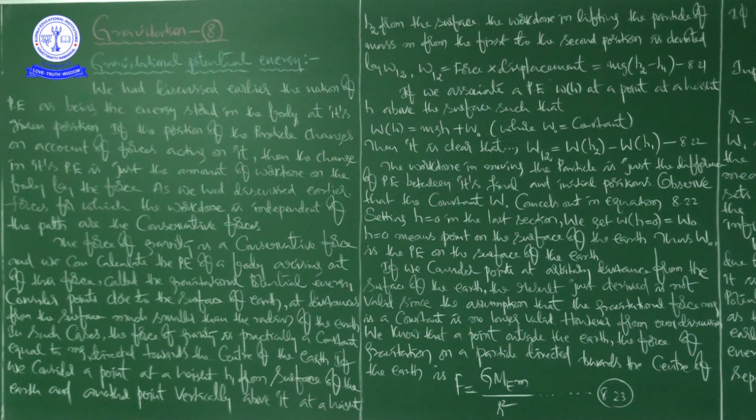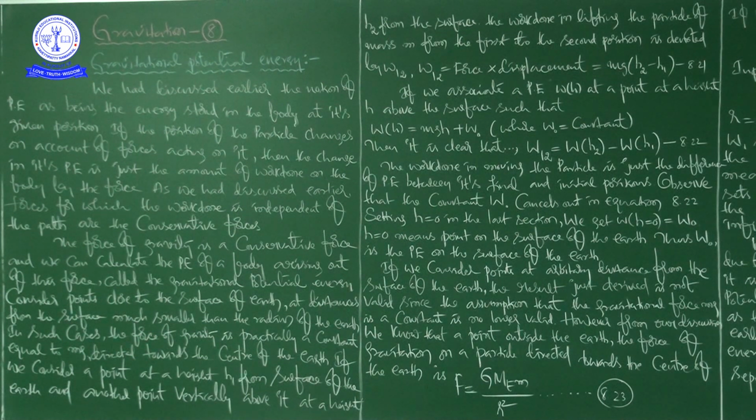Next, consider points close to the surface of Earth, at distances from the surface much smaller than the radius of the earth. In such cases, the force of gravity is practically a constant equal to mg directed towards the center of the earth. Once again, listen. Consider points close to the surface of earth at distances from the surface much smaller than the radius of earth.